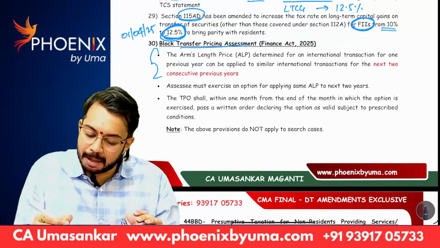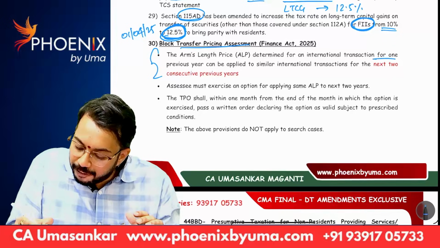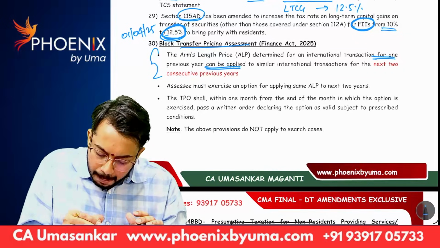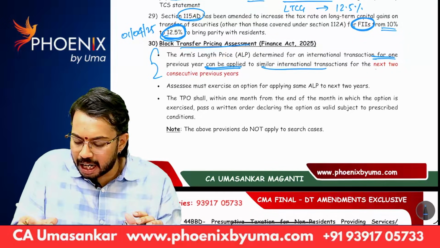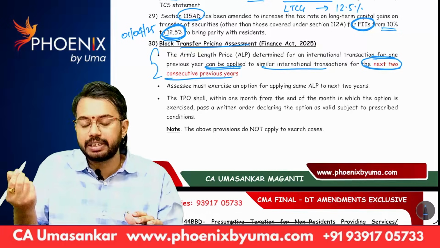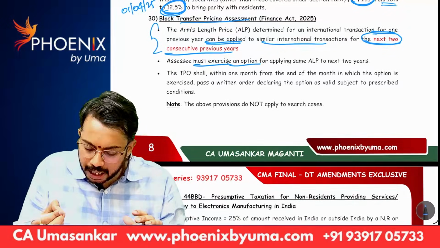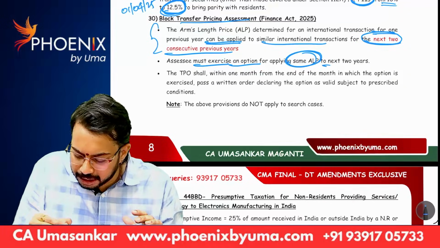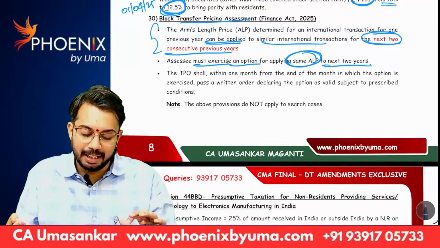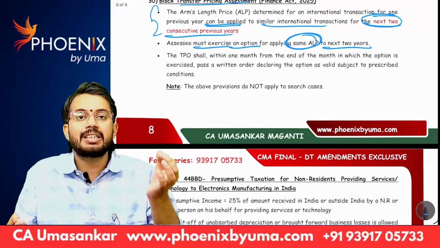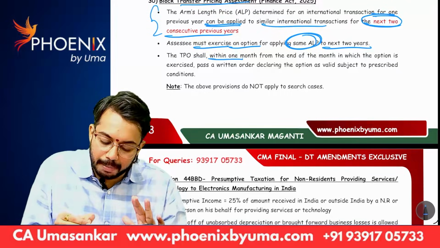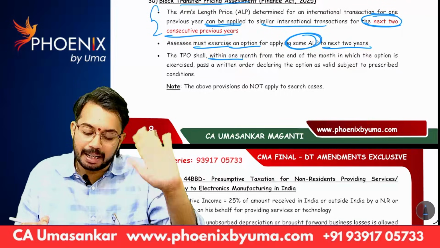Arm's length price determined for an international transaction for one previous year can be applied to similar international transactions for the next 2 consecutive previous years. The assessee must exercise an option for applying the same arm's length price to the next 2 previous years. Once the application is made, within 1 month, the transfer pricing officer will pass the order.